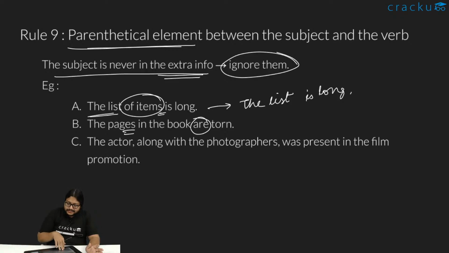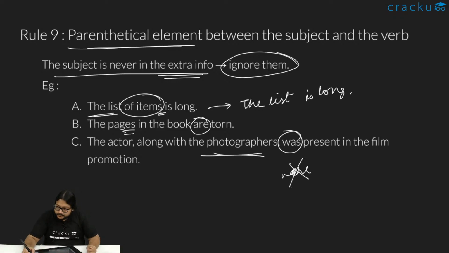Similarly, in the third sentence, see, the actor along with the photographers was present in the film promotion. What is the sentence about? The sentence is about the actor. The sentence is not about the photographers. The actor is the subject. So the actor was present in the film promotion. That is why we use was, we don't use were.